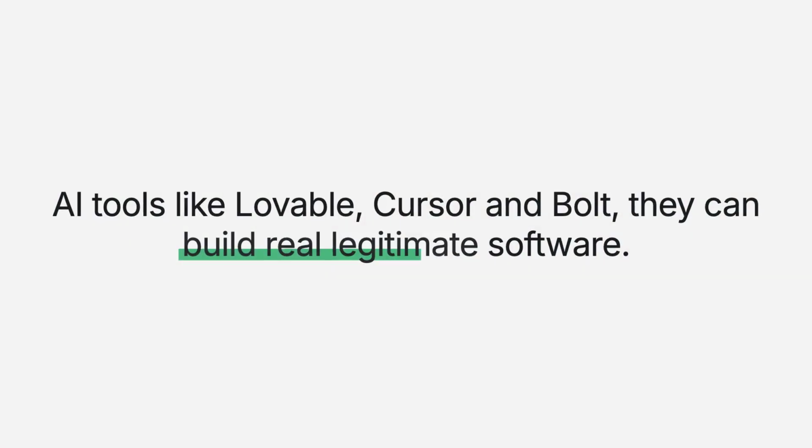And we see the same thing happening now with software tools. AI tools like Lovable, Cursor, and Bolt can build real, legitimate software. The instructions are actually still the problem. Your prompts do need to retain a little bit of that developer jargon in order to get the most effective results. And this is probably always going to be the case, unfortunately. But knowing the right unlocks, knowing a few key phrases or how to frame your thinking in your prompts, will make all the difference.